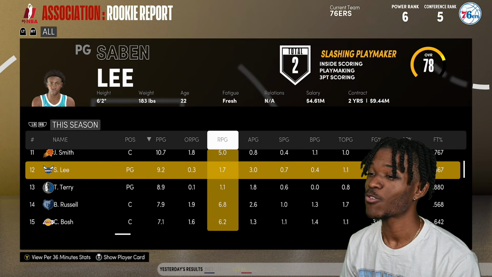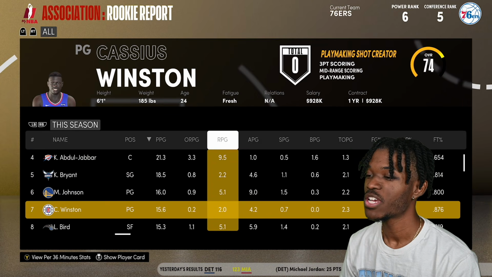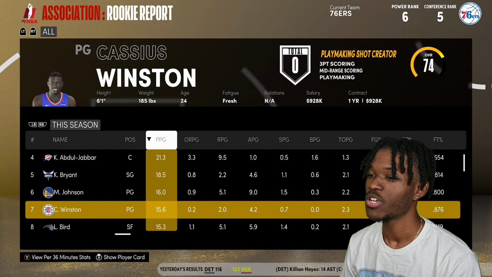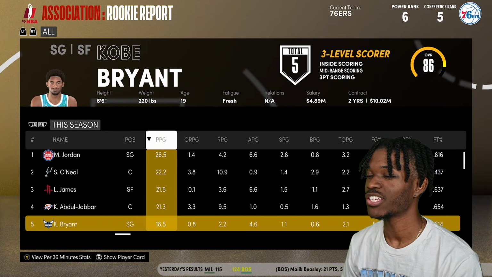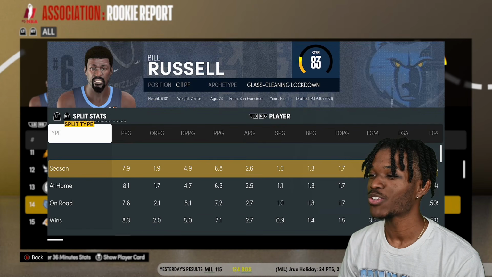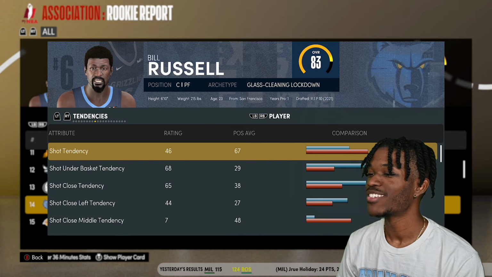Yeah, that's kind of rough to lose it to. Who did he lose it to? This guy. Cassius Winston from Michigan State. This guy's old, though. I remember watching him in college. But here are the first-year stats. I'm hoping that Bill Russell gets his numbers up because he's already fallen behind.